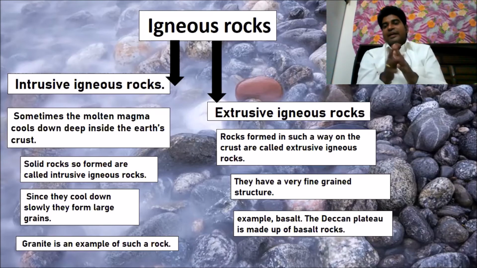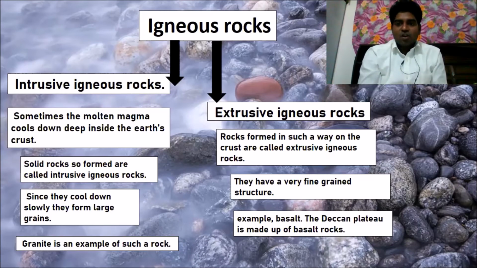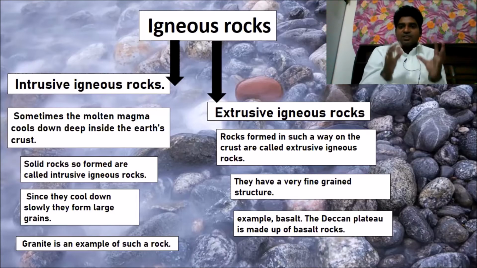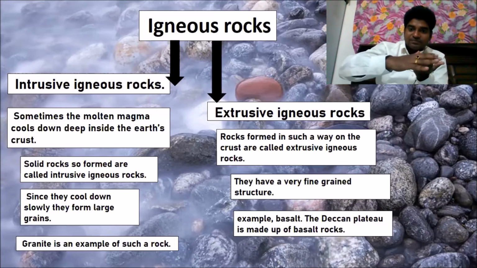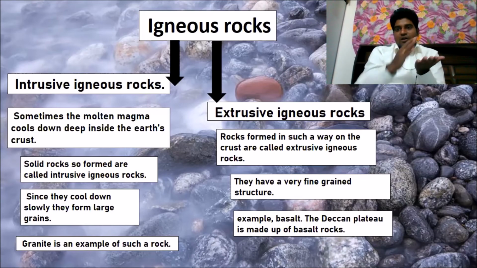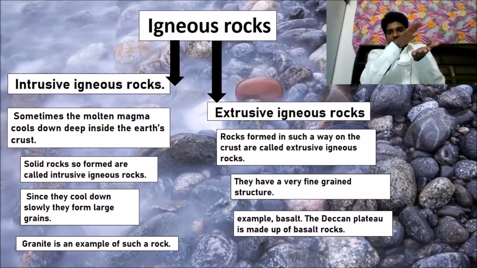Coming to the extrusive igneous rocks. The rocks that are formed on the crust, on the outermost part, when it is flowing down. Here, if it forms rocks, they are fine-grained structures.